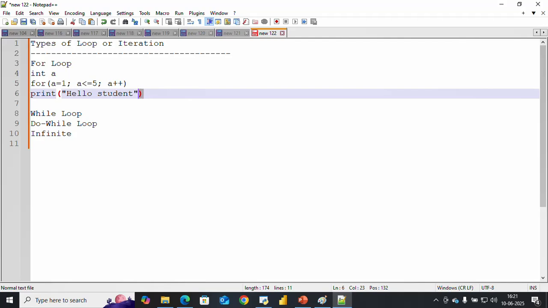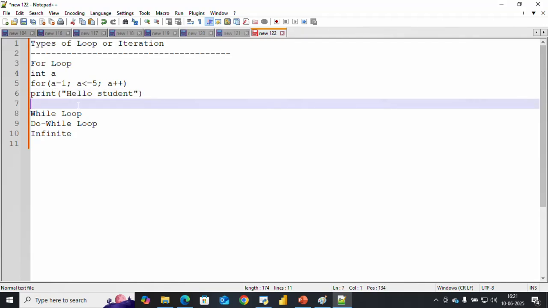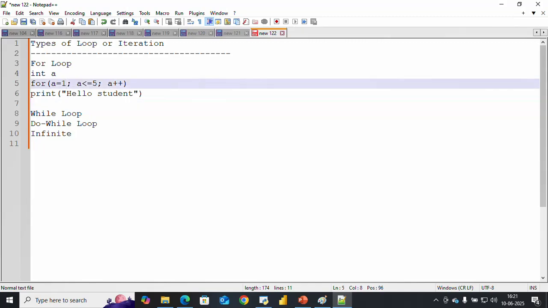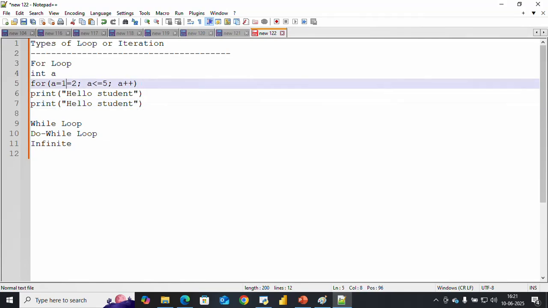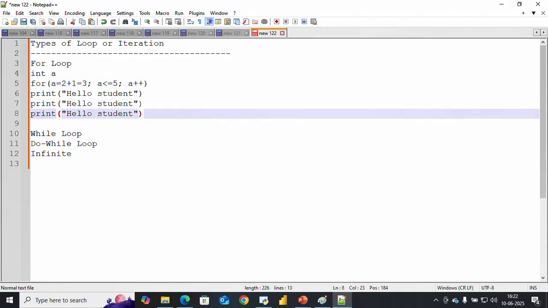So a equals 1, a less than equals 5, condition satisfied, prints hello student. Then a plus plus increments the value: 1 plus 1 equals 2. Again the second time it will print hello student. Now a becomes 2, a less than equals 5 is still true, so the condition is satisfied. A plus plus increments again: 2 plus 1 equals 3. Again the third time it is going to print.